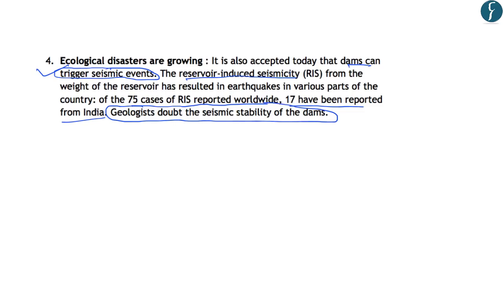Now, reservoir-induced seismicity or RIS is simply the earthquake events which are triggered by the large volume of water in the dams. An example of reservoir-induced seismicity is the Koyna Dam in Maharashtra. This earthquake was induced by the large amount of water that is stored in the Koyna Dam in Maharashtra. Further, in case of earthquakes, the dams become very unstable. For example, the Tehri Dam in Uttarakhand is always under threat due to the highly seismic zone.